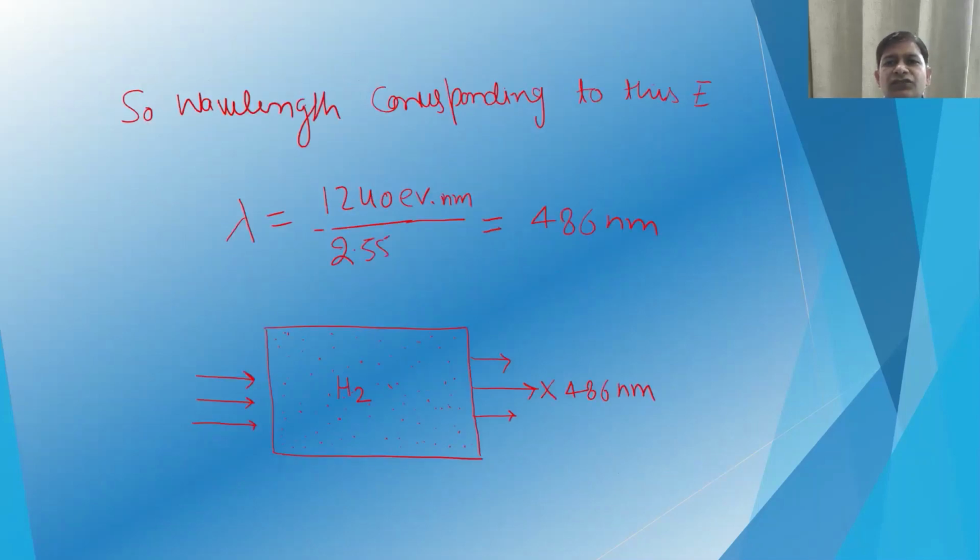So what will be the wavelength corresponding to that? The wavelength will be 1240 electron volt nanometer divided by 2.55 electron volt, that is the energy corresponding to the E2 to E4 transition. So we will have the wavelength exactly 486 nanometer. So if you are shining from the left side the radiation of a broad spectrum, the 486 nanometer wavelength will be absent in the transmitted beam, because that is being absorbed, and the hydrogen is reaching from n is equal to 2 to n is equal to 4 state.